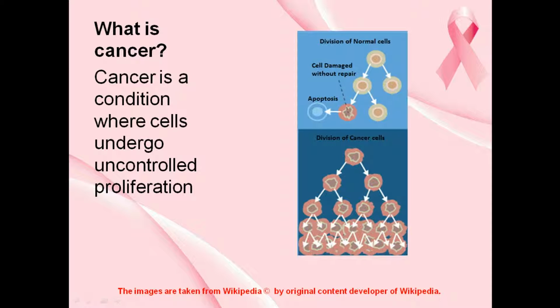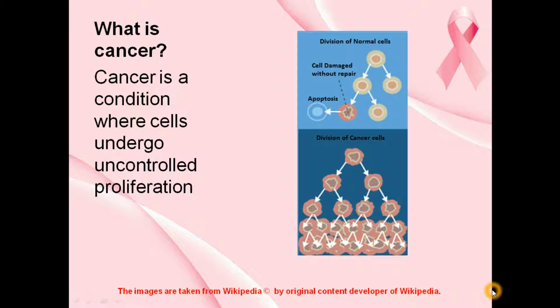Instead, it is proliferating. This cell produces daughter cells, and its daughter cells again produce progeny. So it keeps on dividing to produce a mass of cells, and that mass of cells is called cancerous cells. This is the difference between controlled proliferation and uncontrolled proliferation.